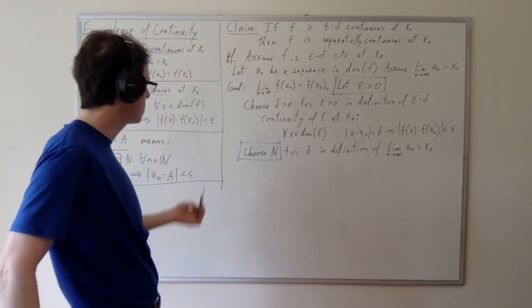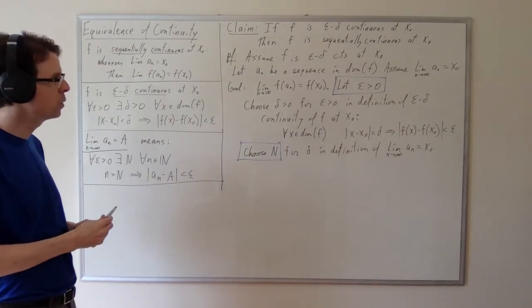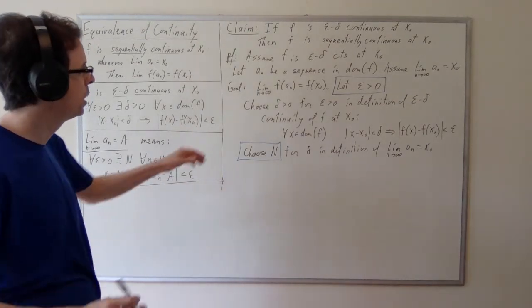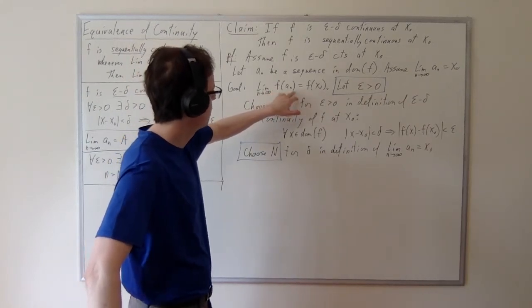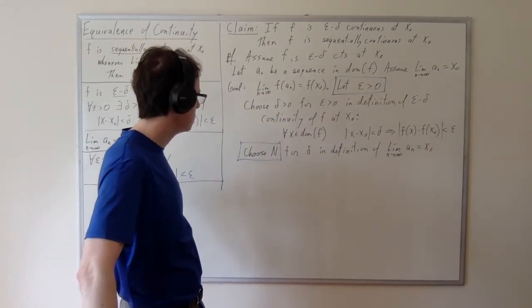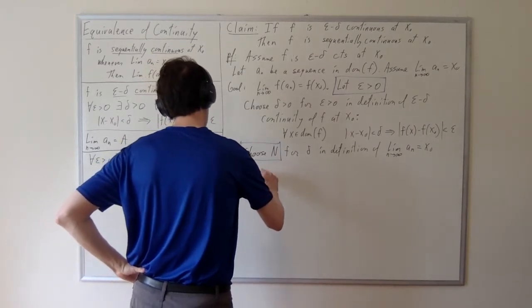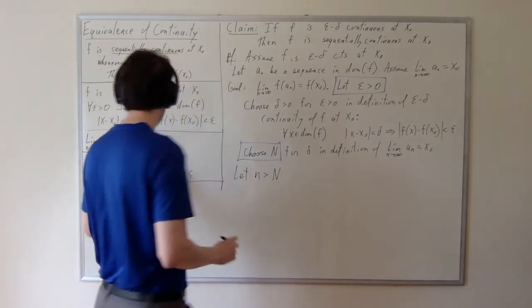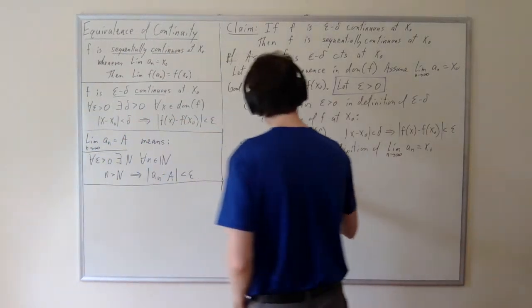And so let's hope for the best here and continue with the structure of a proof that this limit is equal to this value. And how would that go? We're going to say then let n be greater than cap n, right? That's the next step in a proof of a sequence limit. And then what will we do next?